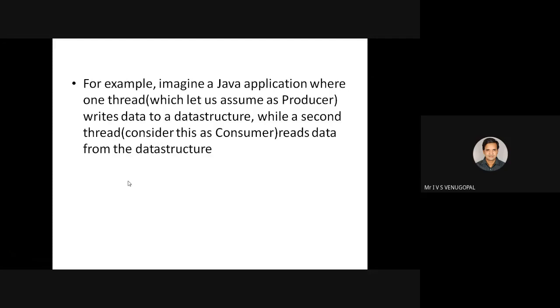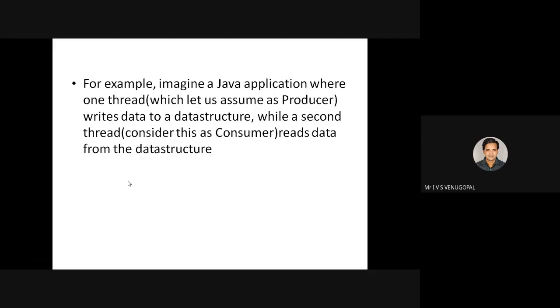While the producer is trying to produce data in the array, the consumer needs to wait. Why? Because the producer is producing the data. Only once the producer produces the data can the consumer consume it. Similarly, while the consumer is trying to consume the data, the producer needs to wait until the consumer consumes the data. So this is a typical scenario of synchronization.